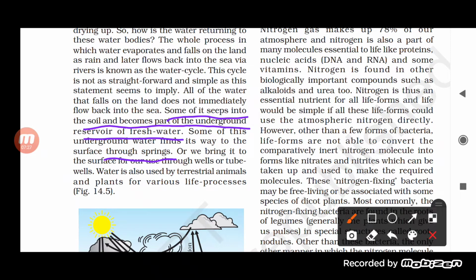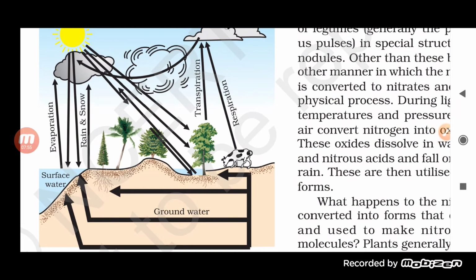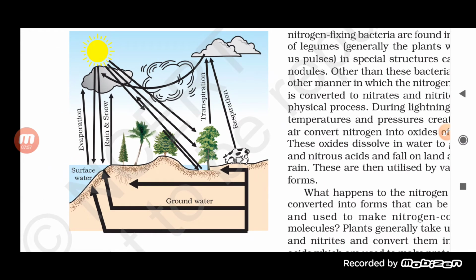We have already discussed how water is really important for all terrestrial organisms, for plants, for involving various life processes, right? And we have also seen the importance of water and how we can prevent any kind of problem or pollution that occurs to water. Now let us see the water cycle. This is the water cycle which occurs in nature, students, so try to understand it. By this you will understand a lot regarding the water cycle.